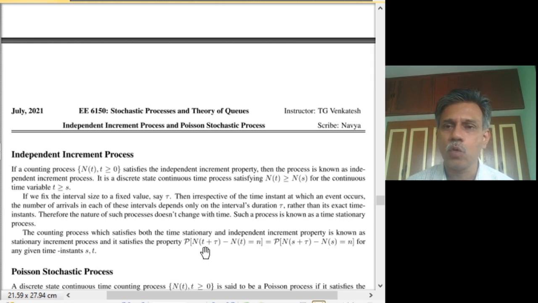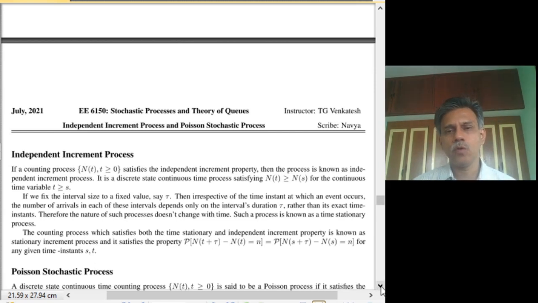Let us look at two time points t and s. The duration is τ. So N(t+τ) − N(t) equals n, given N(s+τ) − N(s) is equal to n, is the same as N(t+τ) − N(t) equal to n. Okay, actually this has to be a conditional one. What basically it tells is that what matters is only the duration τ and not the exact time s or t.